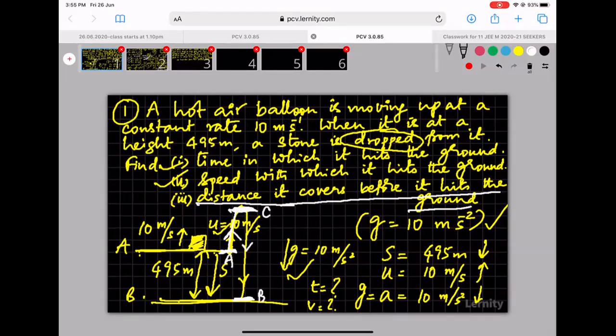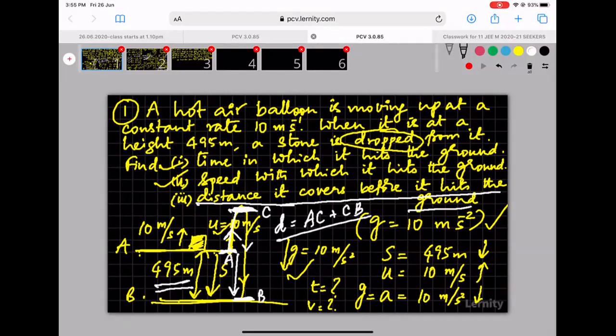So the displacement of the object is directly from A to B, which is 495 meters long. But the distance covered by the object, small d, is nothing but AC plus CB. You remember? Distance traveled is the length of the path, total path taken. The path is not exactly a straight line. Object is going from A to C, and then from C, it's coming back down again. So the total distance covered is AC plus CB.